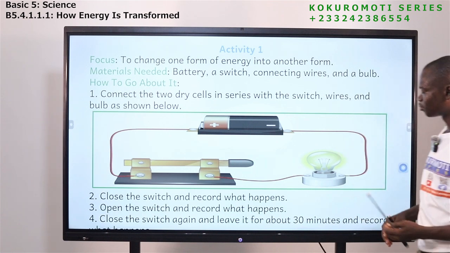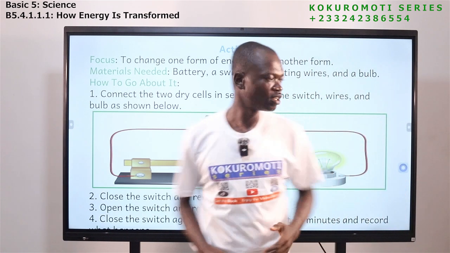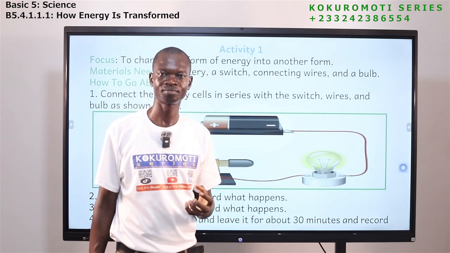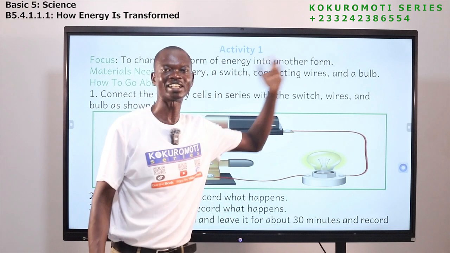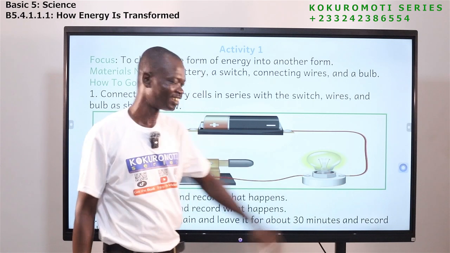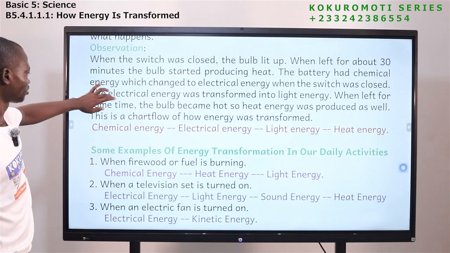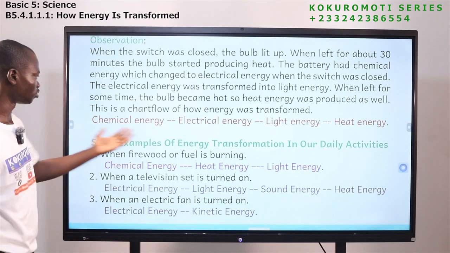If you leave the bulb on for a long time and you touch it, you feel heat. So from light to heat energy.